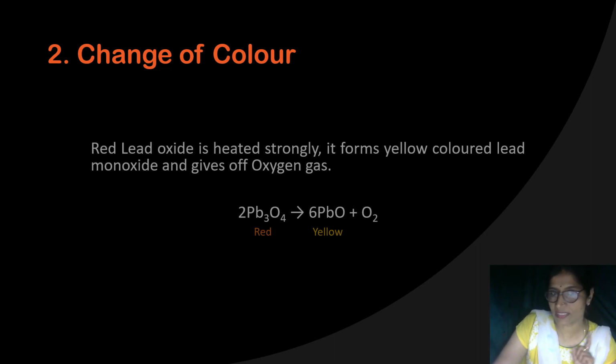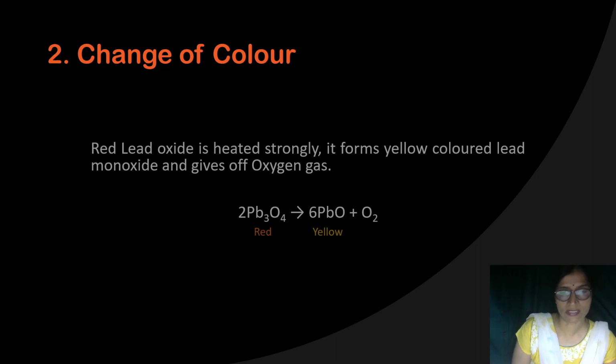Obviously some chemical change is there, because the yellow color is due to the formation of lead monoxide. Red lead, Pb3O4, when heated, is converted into lead monoxide, which is yellow in color, with the release of a gas, that is oxygen.